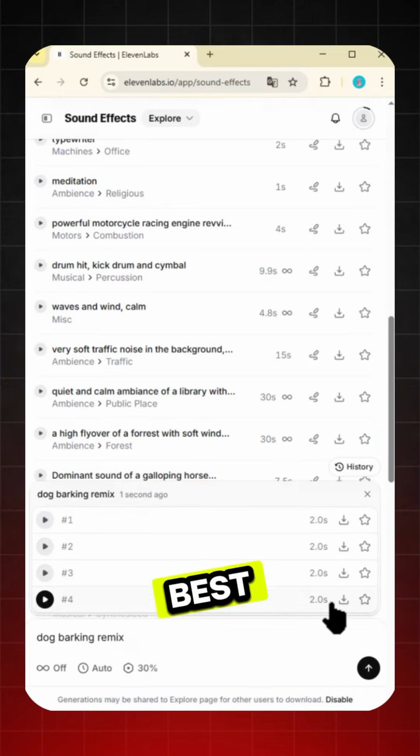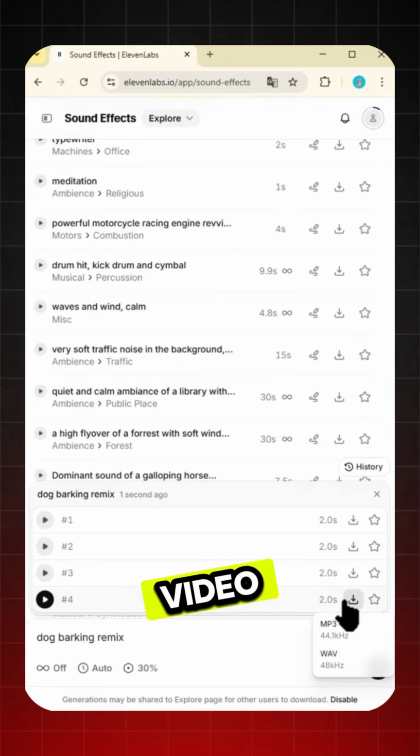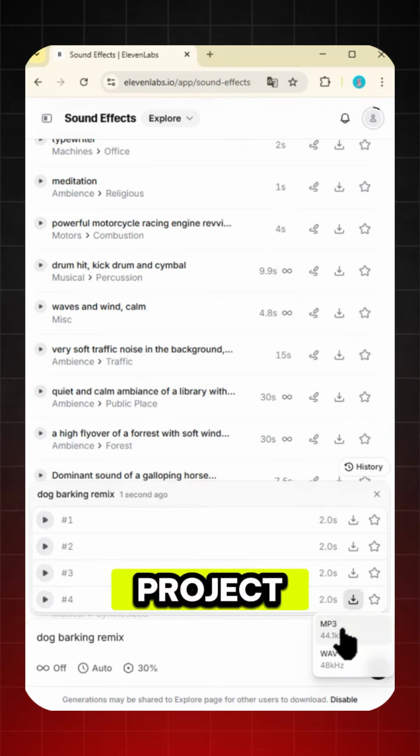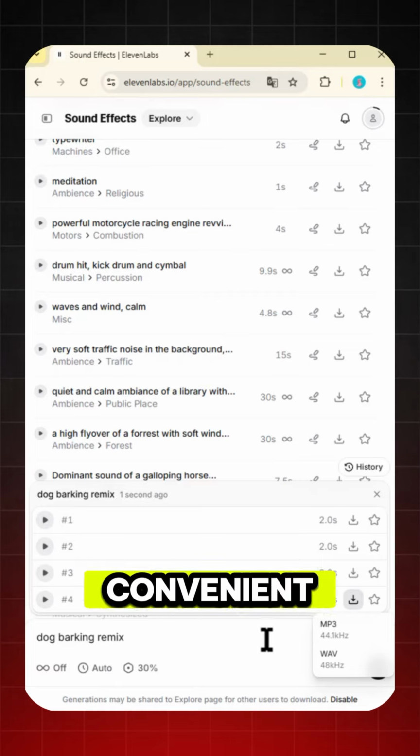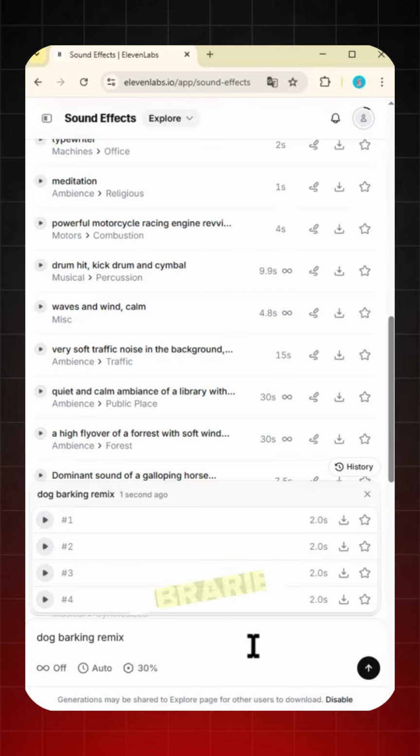Choose the one you like best, download it, and use it in your video, game, or any creative project. It's super fast and convenient. No more rummaging through sound libraries.